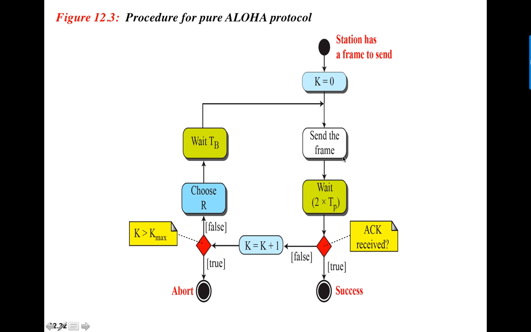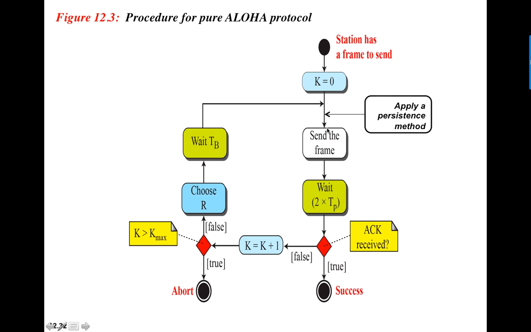So we have seen the procedure for pure aloha. We have the first attempt, k is equal to 0. You send the frame, you wait for 2 Tp. If the acknowledgement is received, it is fine. If not, you back off and you increment k. You choose a random value r and you wait for a backoff time and then you send again. So this is what happened in pure aloha.